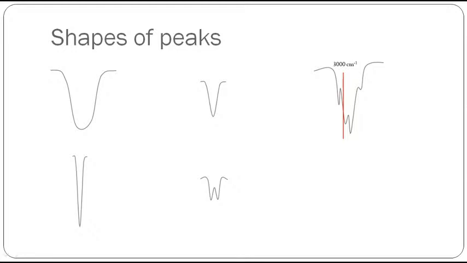There is one more factor which is called frequency of vibration. In the full spectra, we will see the frequency of vibration. Here it is mentioned 3000 centimeter inverse. All these things are very important. Shape, intensity, structure and frequency of the peak are important in order to search for molecules.